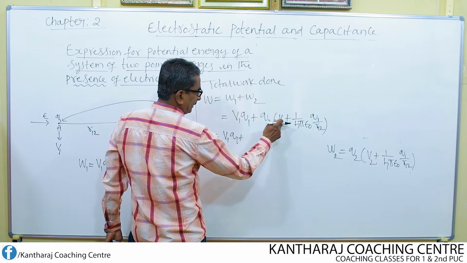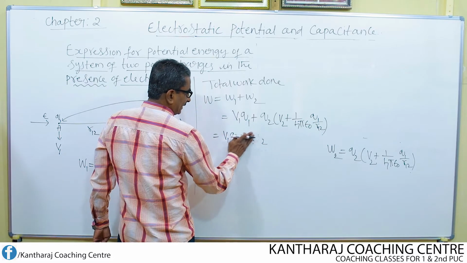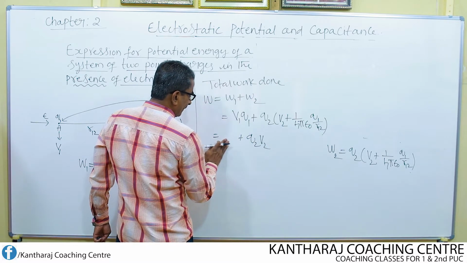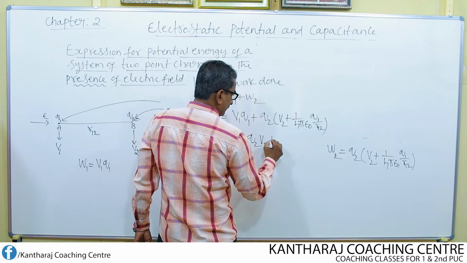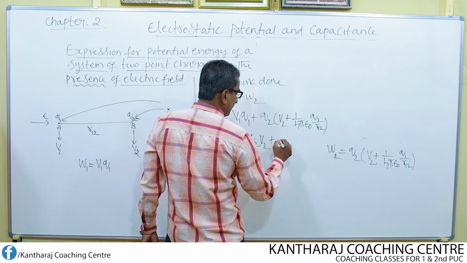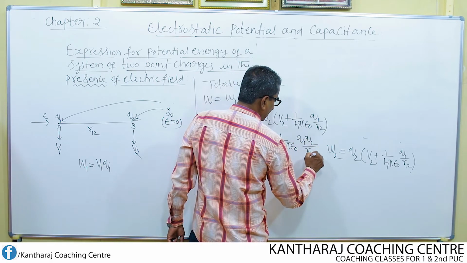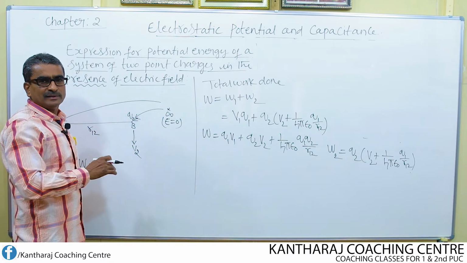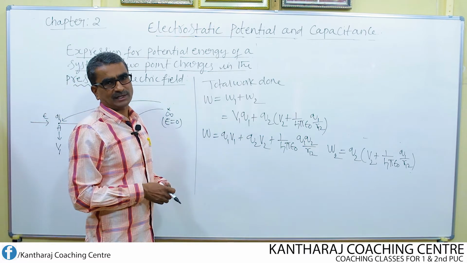That means I multiply V2 by Q2, so that it will be Q2 into V2. Q1 V1, then Q2 into this, plus into plus is plus, Q2 into this means 1 over 4 pi epsilon naught Q1 Q2 divided by R12. See, this is the total work done in forming a system of two charges A and B in the presence of electric field.